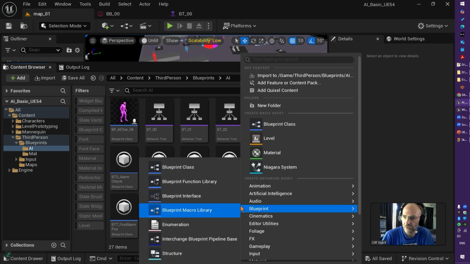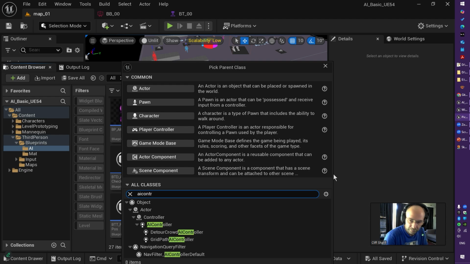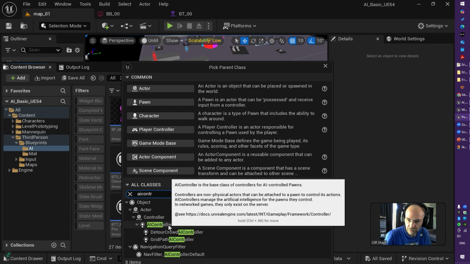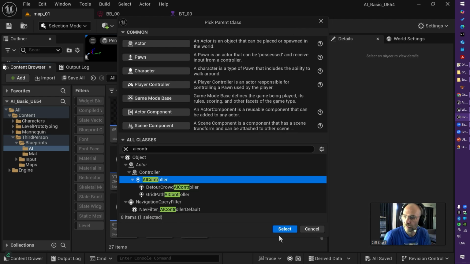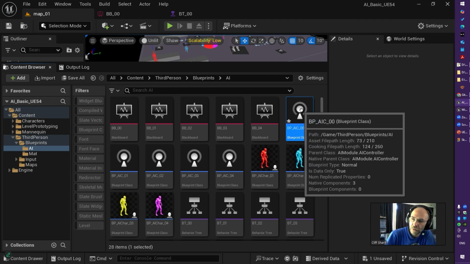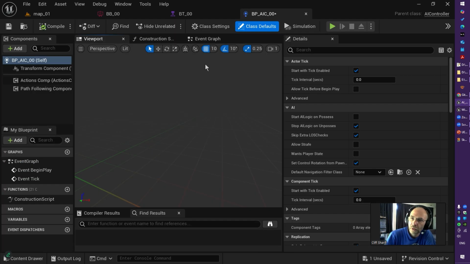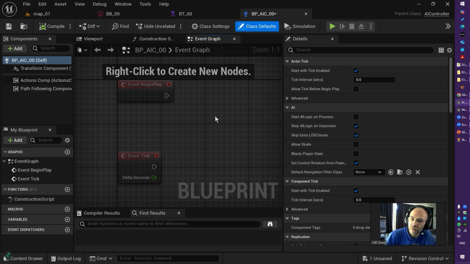So you need to right click, go to blueprint class, type AI controller, and here we go, we have AI controller here. Choose it and select it. I say BP_AIC stands for AI controller _00. You can use a different name. And here we go. When you open AI controller, like any actor blueprint, you have begin play and you have tick.